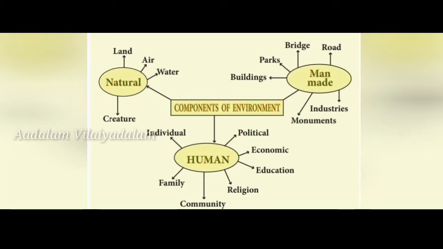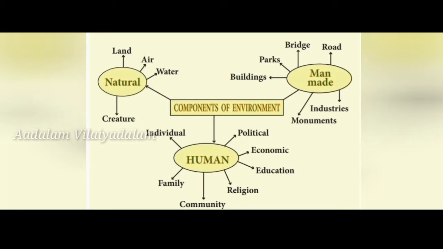Next is human environment. First is the individual. We all are first an individual person, right? Individual, and then family, later community, and then religion, education, economic, political. So this is called the human environment. And the last one is man-made environment: whatever man has developed, roads, bridges, parks, buildings, industries, monuments. All these are called man-made environment.